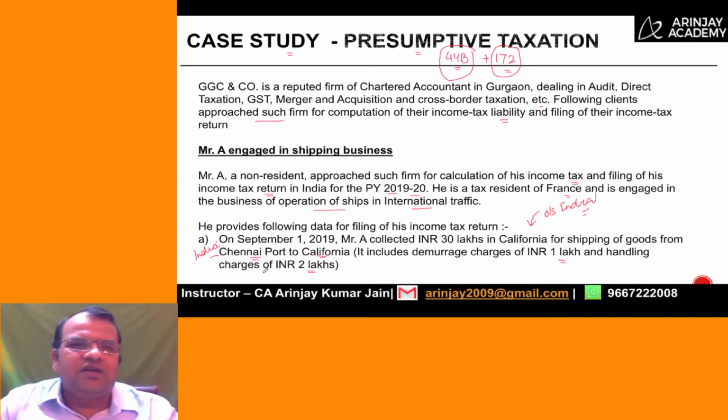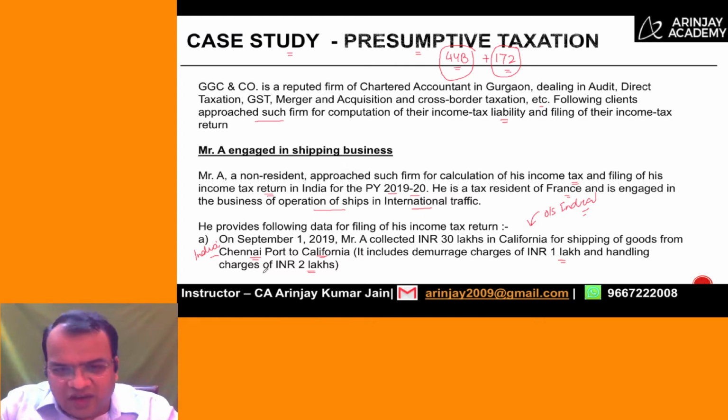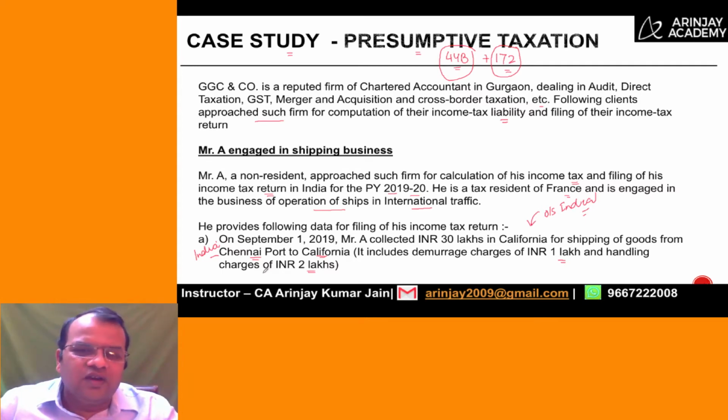When we calculate the gross receipts for the purpose of section 44B, let me clarify one thing up front. The demurrage charges and the handling charges form part of the receipt. So the fact that it has been indicated to you that it includes demurrage charges and handling charges would not make any difference. This is something which will be included. Therefore, these 30 lakh will be included in the gross receipt for purpose of 44B.